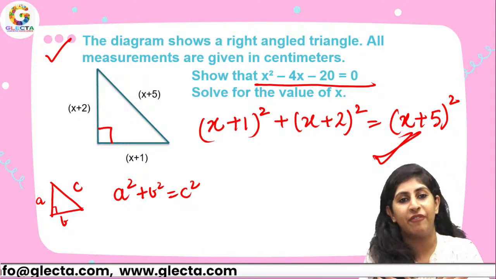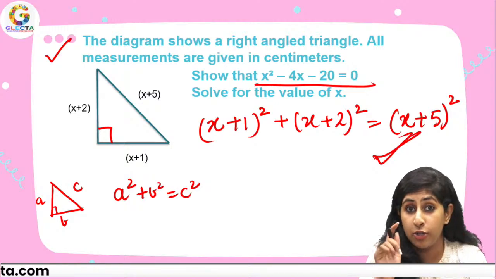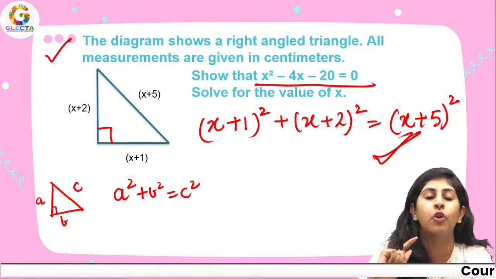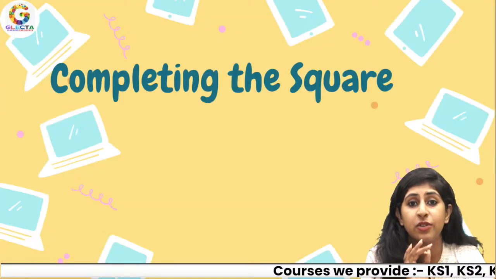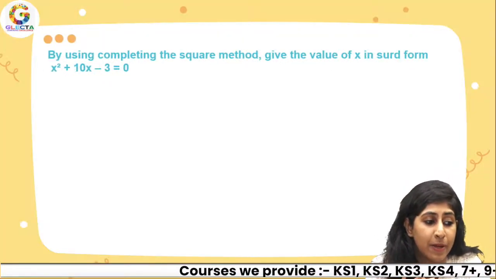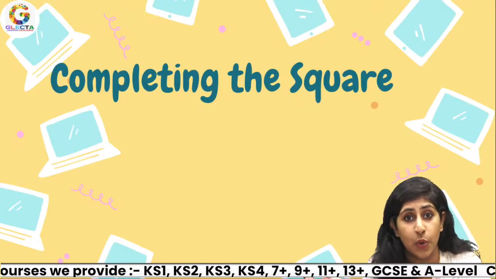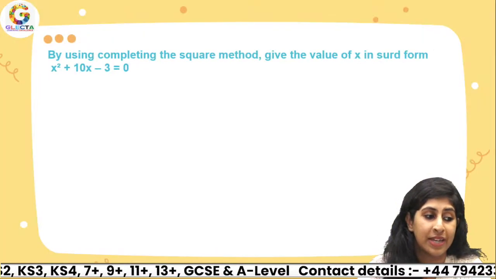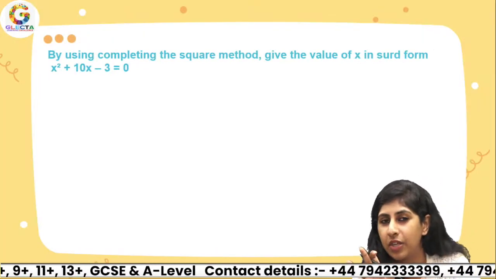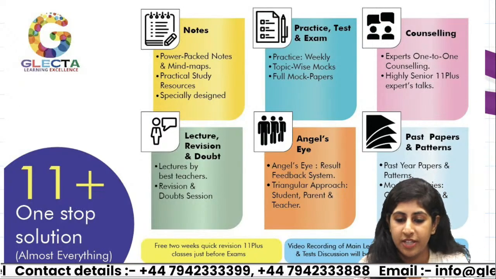I hope that every one of you understood whatever we discussed today. I would also want you to be more active in the next live class. In case you have any confusion, you can always mention it to me in the comments section. As I told you, the completing the square method is a little bit advanced level, so that's what we are going to do in Algebra Advanced. Just giving you a glimpse of the questions. So that would be all for today. I hope you guys enjoyed.